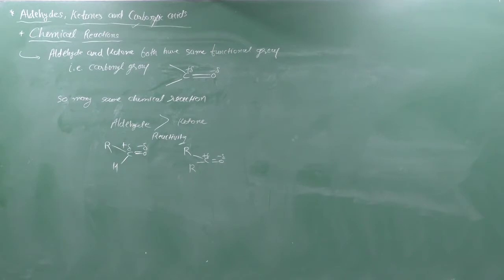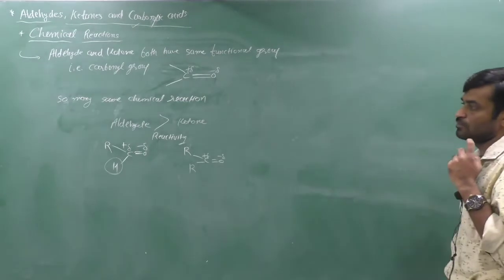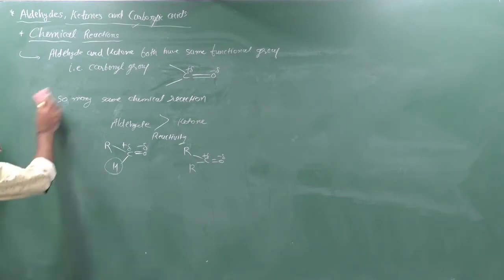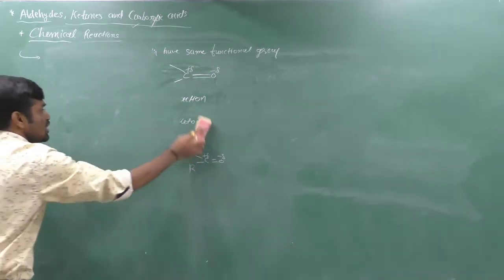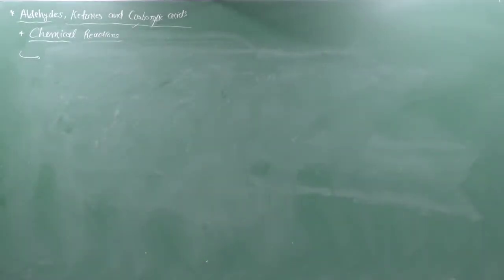Aldehydes and ketones both undergo the same types of reactions, but the rate of reaction is higher for aldehyde than ketone due to the presence of a hydrogen atom at one valency of the carbonyl group in aldehyde. Clear? Now firstly, which types of reactions are given by aldehydes and ketones? Firstly, they undergo nucleophilic addition reactions.